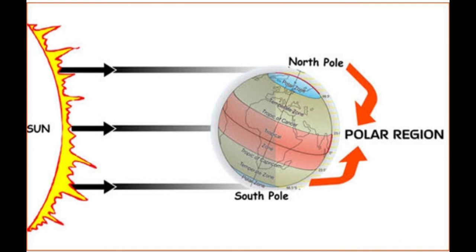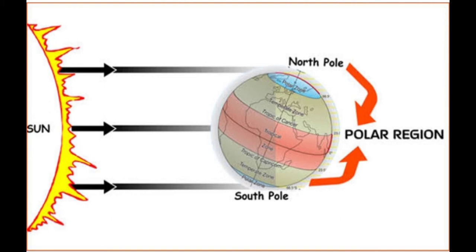So that's why this region, the North Pole and the South Pole, doesn't have a hot climate. The climate in the region is frigid, extremely and bitterly cold, because the sun's rays can't reach that region. Near the poles, the ice remains permanently frozen, and a sheet of ice covers large areas.